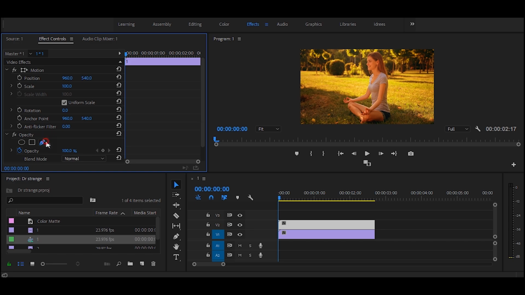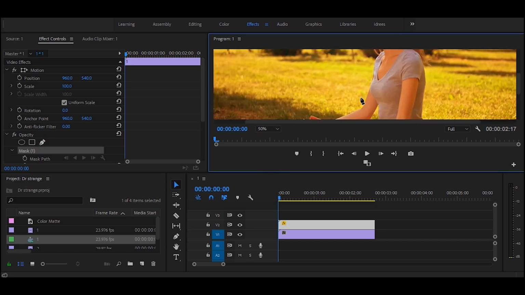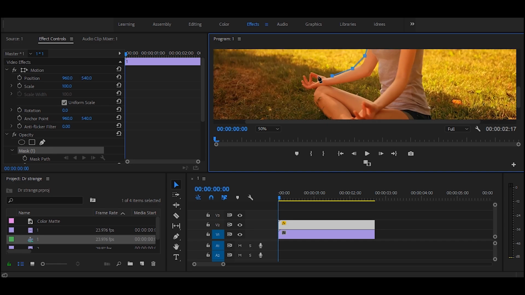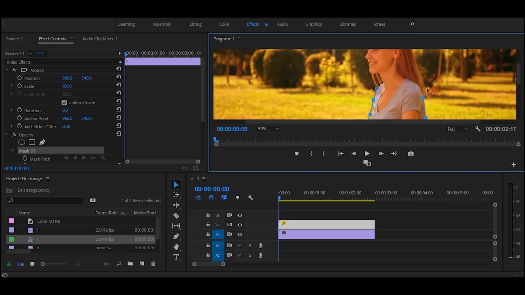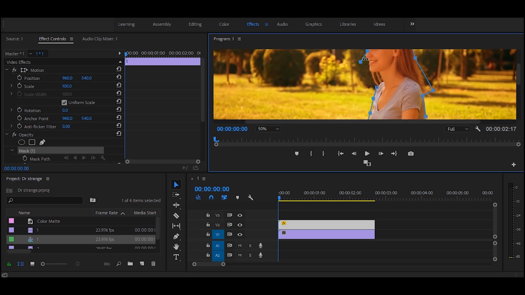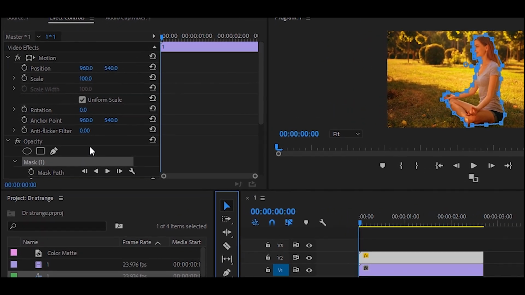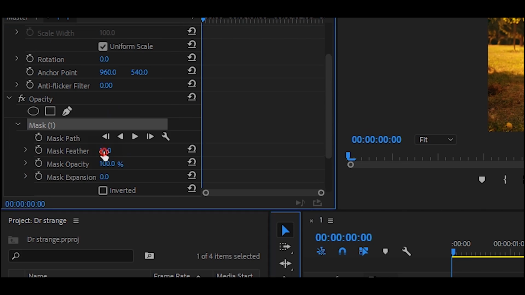Add clip to your timeline and make a copy of that clip and place it on the upper layer. Select the upper clip and go to Effect Controls. Select the pen tool under Opacity and mask the object. After masking, decrease the value of mask feather and mask opacity.